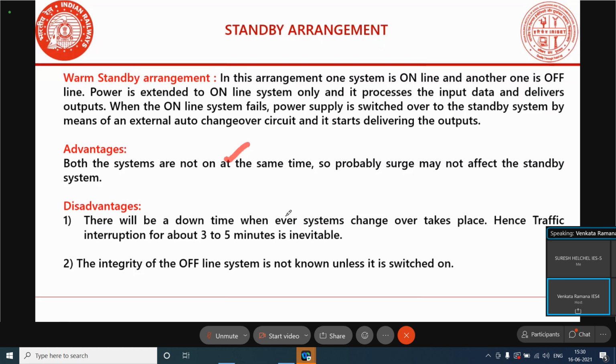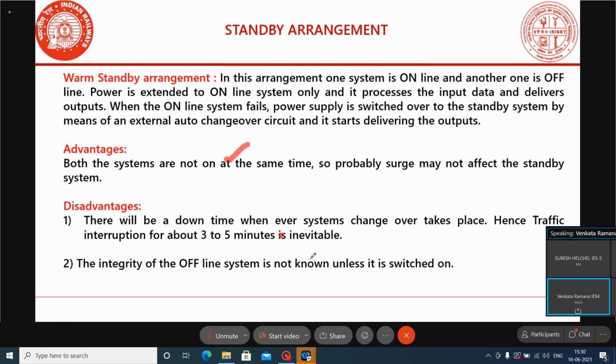Coming to the disadvantages, there will be downtime when the system changeover takes place, and the traffic interruption will be about 3 to 5 minutes, because the second system takes time to switch on.